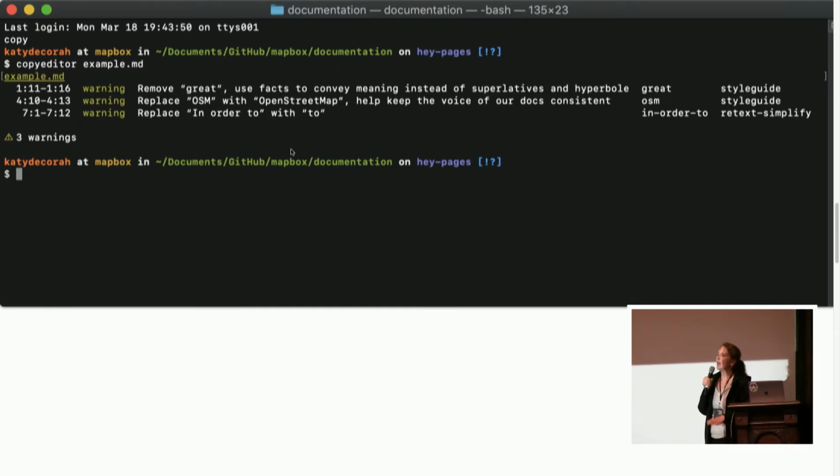For instance, it's really hard to spot, but in this document, a person is writing the word "great," and we've banned superlatives. We don't want that. We want to make sure that language is clear, and it's fine in marketing, but not so great in docs. We want the contributor to not use OSM. We want them to write OpenStreetMap out, because abbreviations are exclusionary. And also, simplify some text. Instead of writing "in order to," write "to."